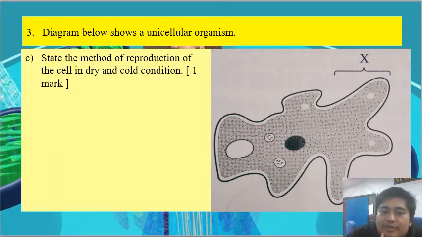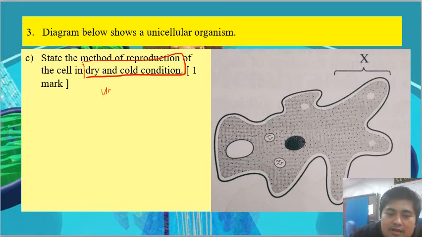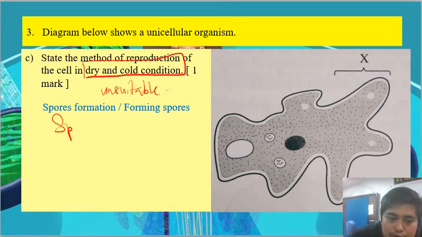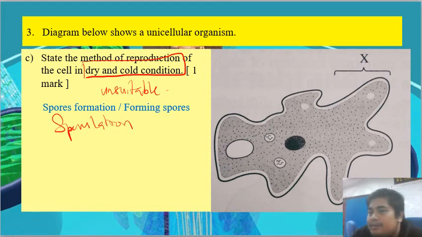State the method of reproduction of the cell in dry and cold condition. So during dry and cold condition, this is considered an unsuitable condition. So when it is dry and cold for amoeba, there will be spore formation, or we can also call it sporulation. As for paramecium, they will undergo conjugation.